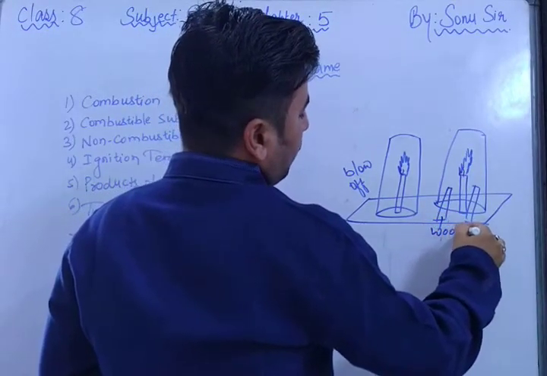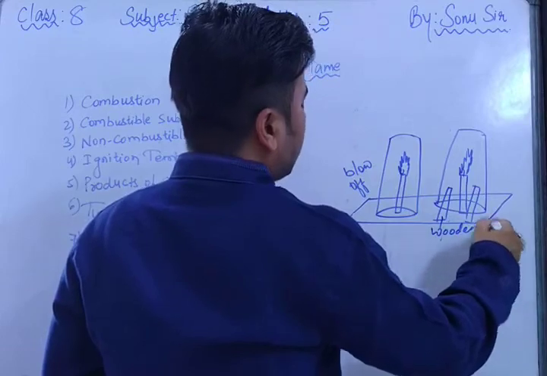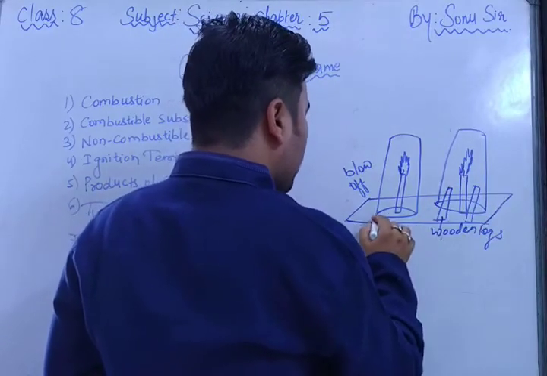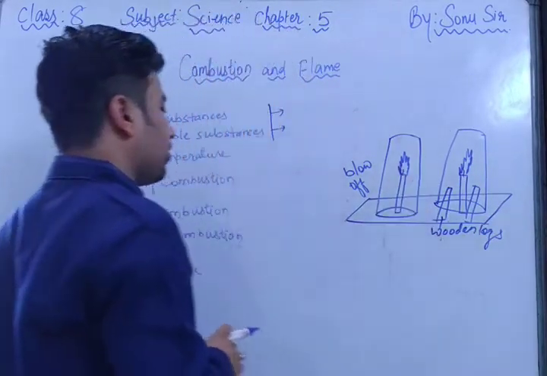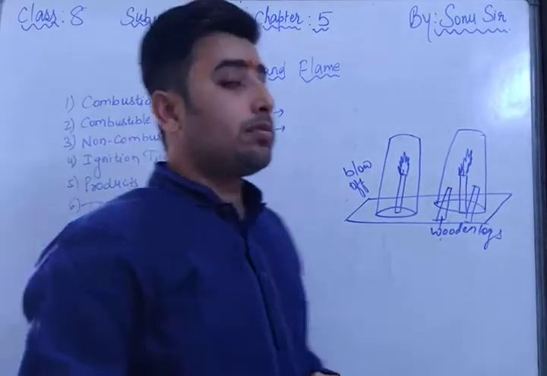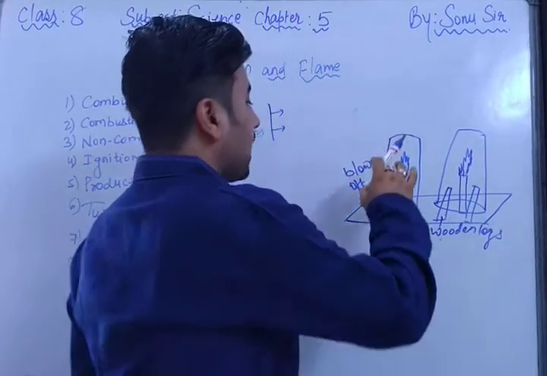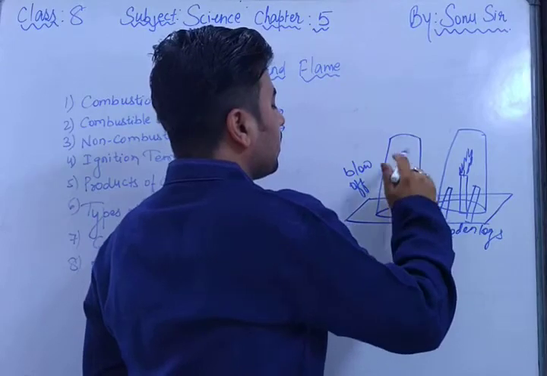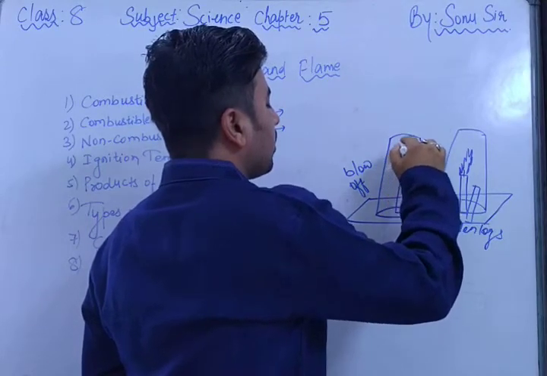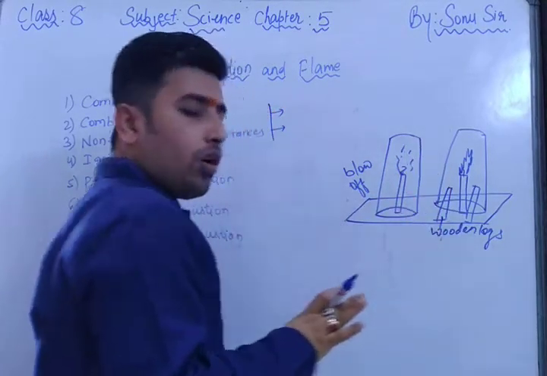As I have not lifted this one, I have kept the glass directly on the floor. So now this candle has blown off. As this candle has blown off, what do you see? Now only smoke is there, right? So when it has blown off.